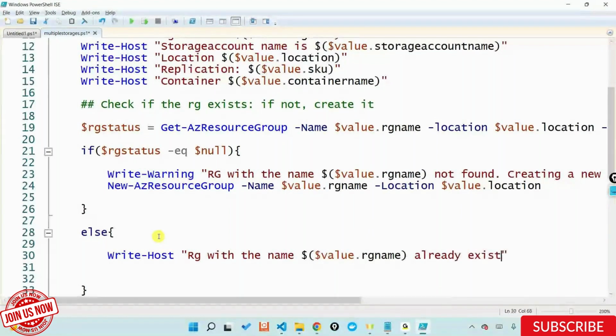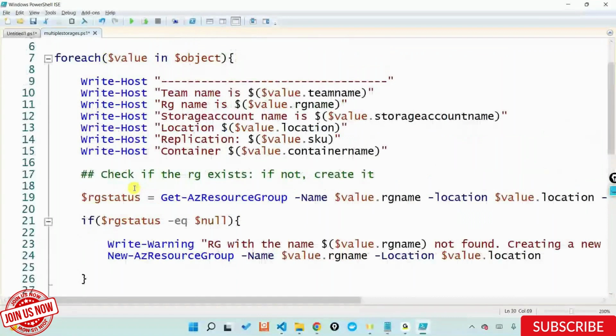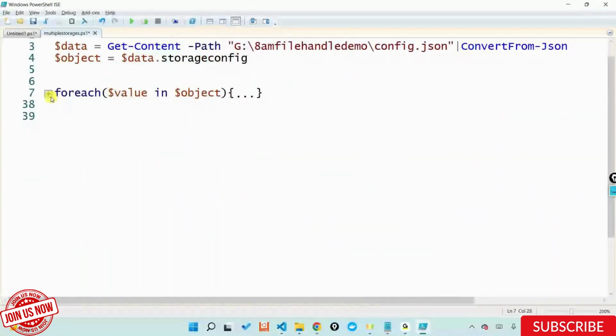This is the first block that I'm writing for the resource group within the foreach loop. This is the entire foreach, and within the foreach loop I'm just writing it.